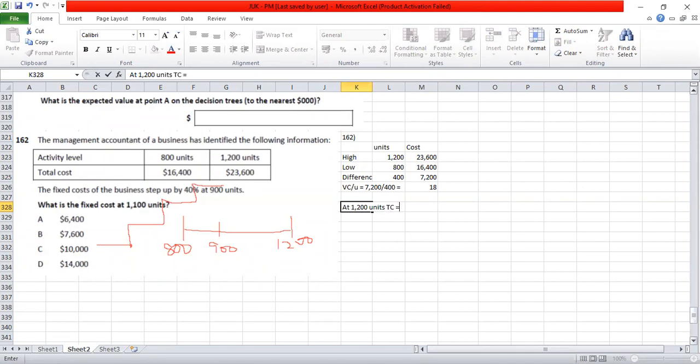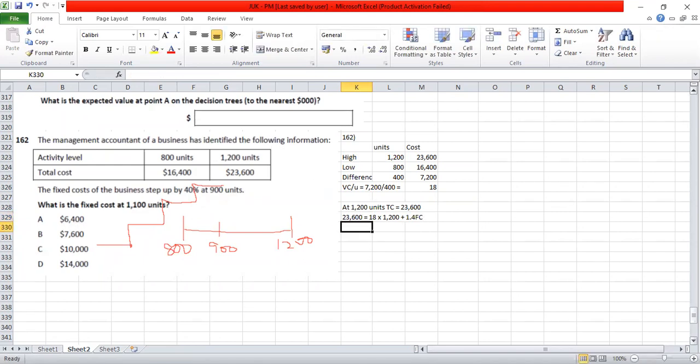We see total cost is equal to $23,600. This $23,600 is made up of the variable cost, which is 18 into the variable cost for 1,200 units, plus the fixed cost. But fixed cost is already increased by 40%. So 100 plus 40%, 140% fixed cost is there. So fixed cost is 140%, which can be written as 1.4 fixed cost.